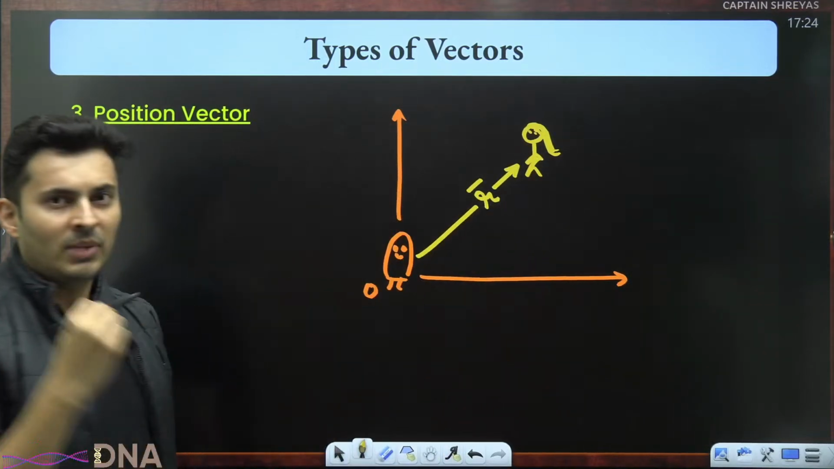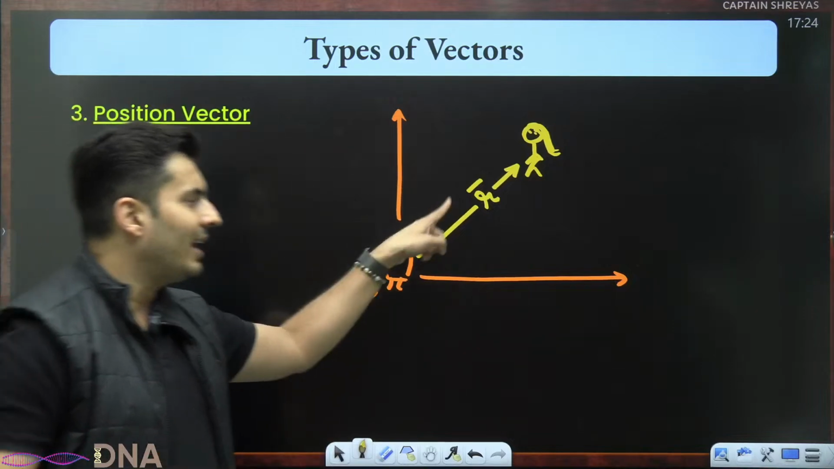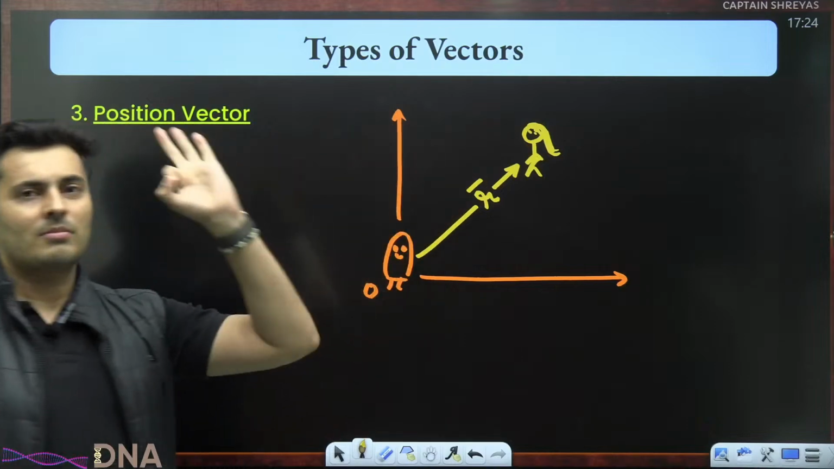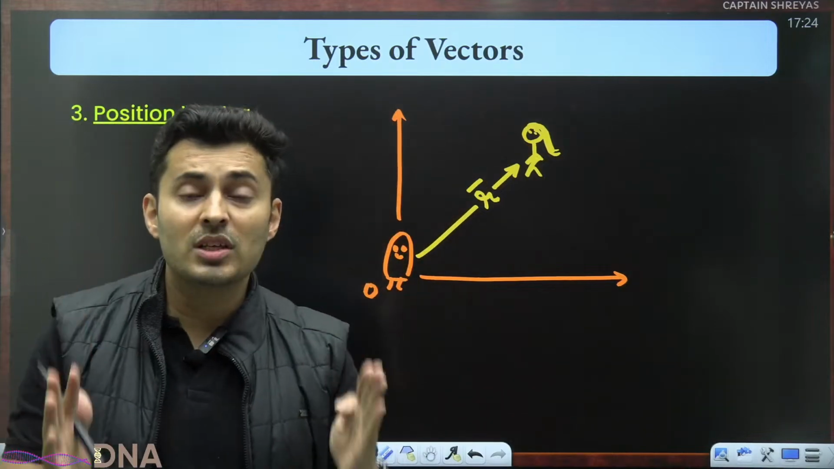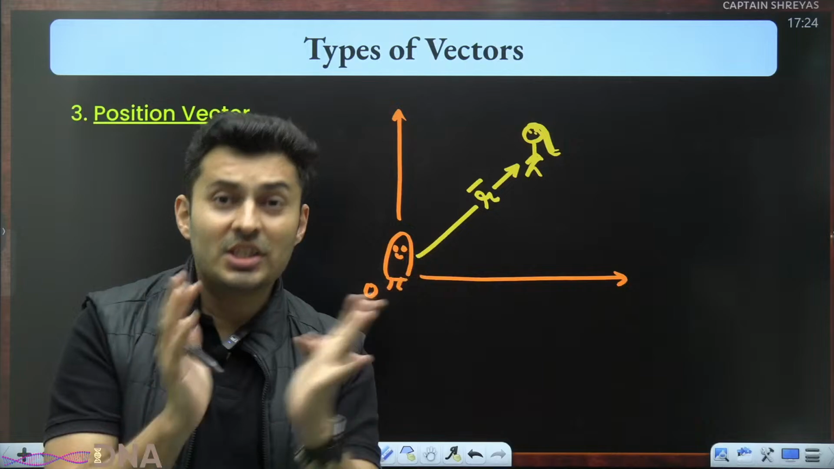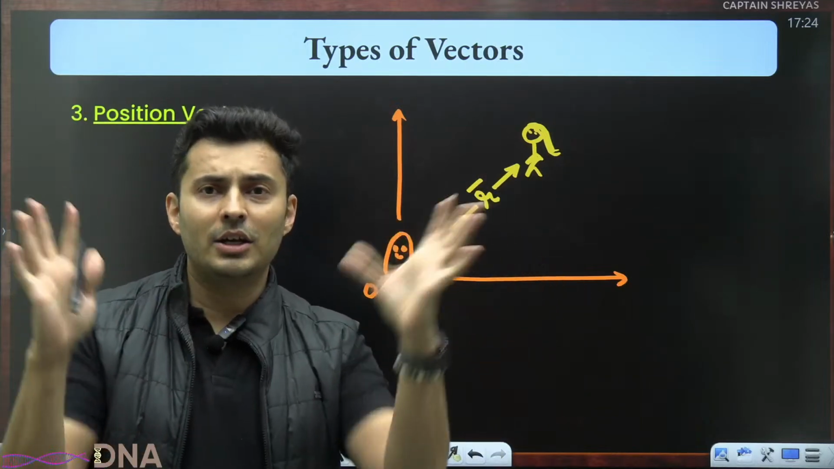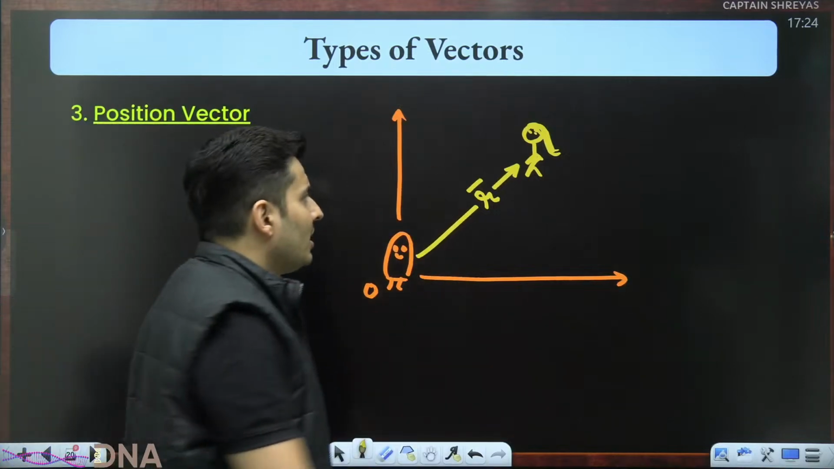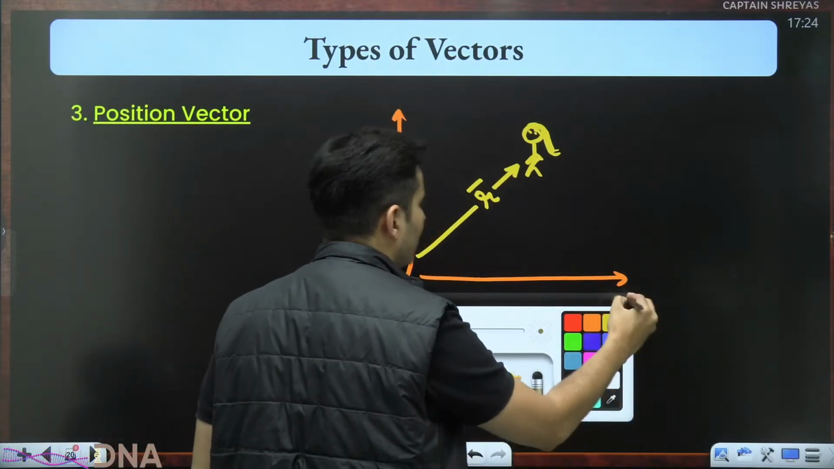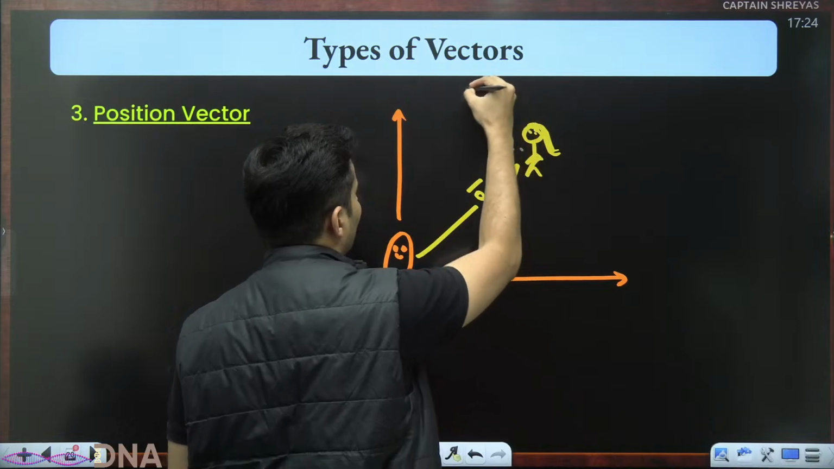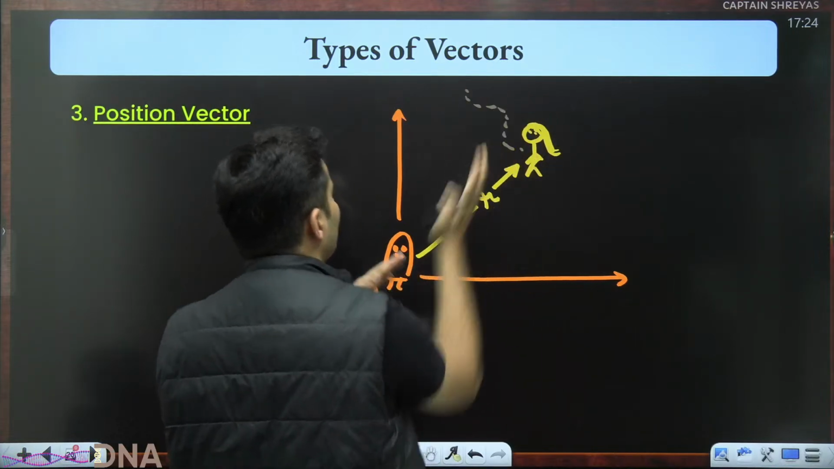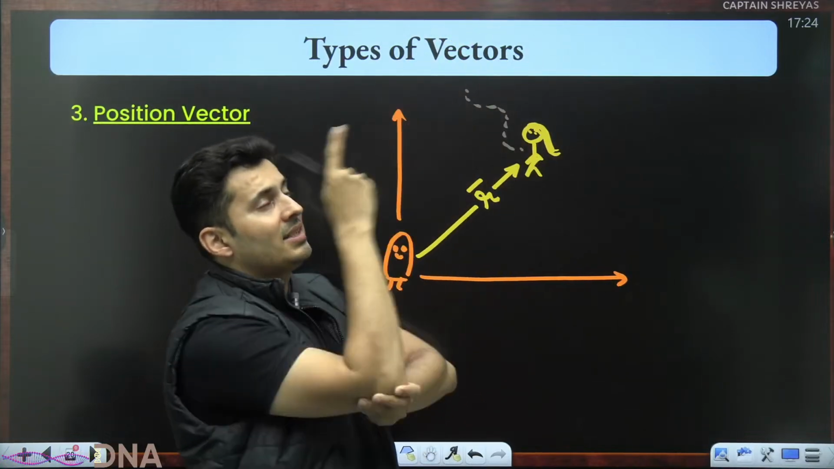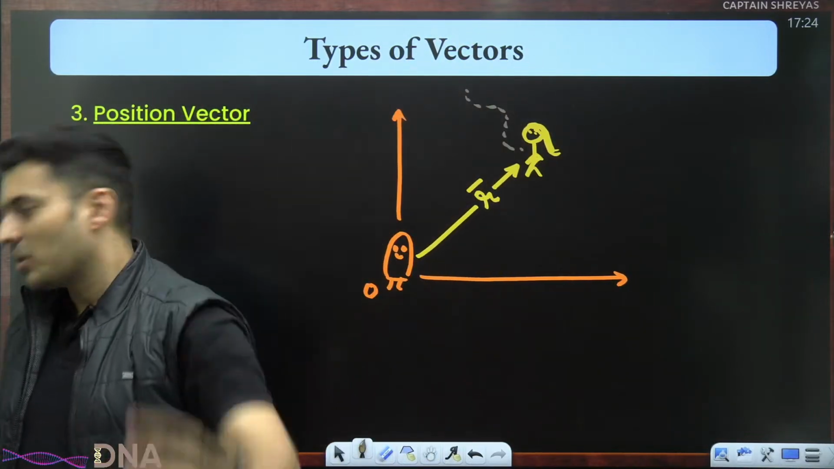R is the symbol generally used for position. The bar represents that it is a vector quantity. So R bar basically tells you the position vector of any particle that you are observing, any person you are observing, any body that you are observing. So as this particular Champa moves, this position vector will also keep changing and pointing towards that particular object that you are observing.